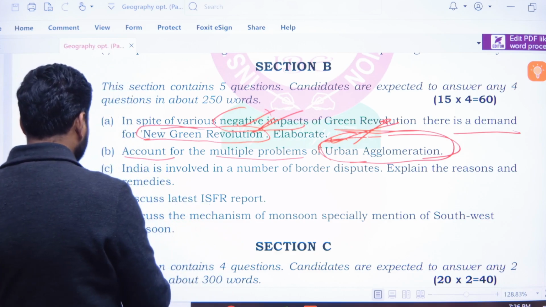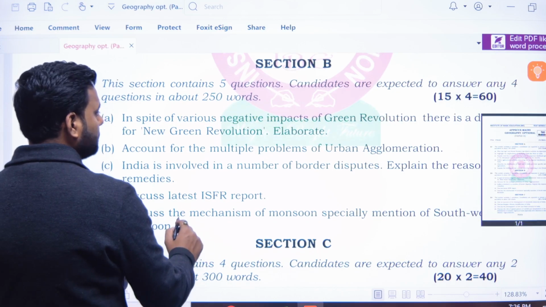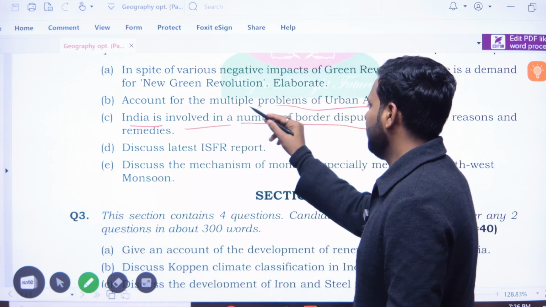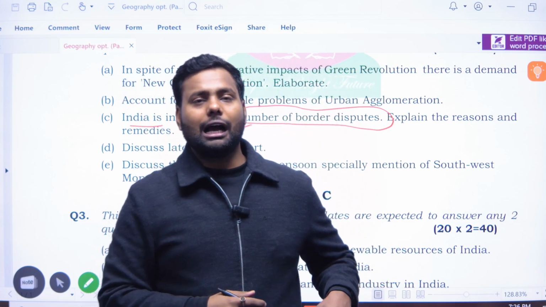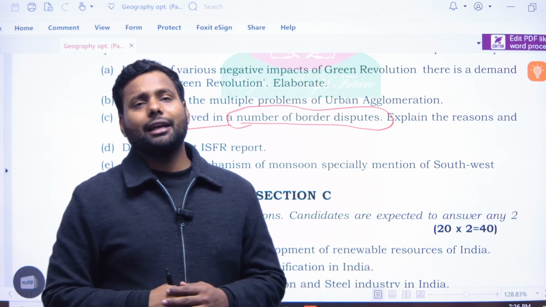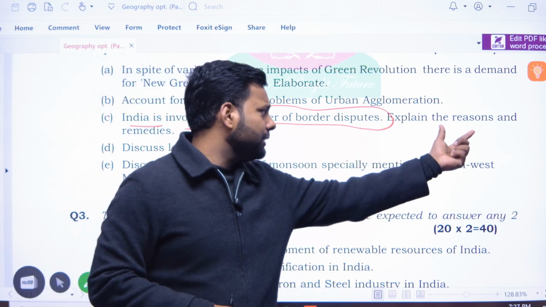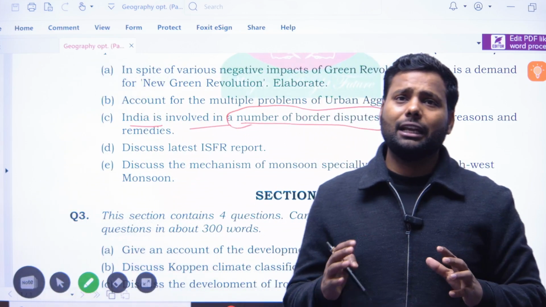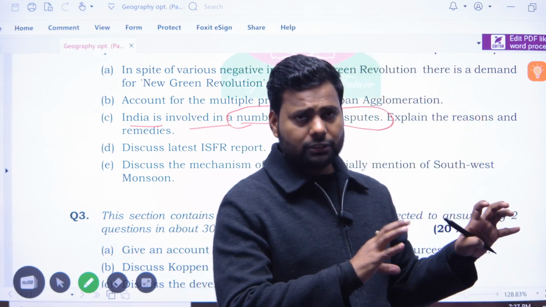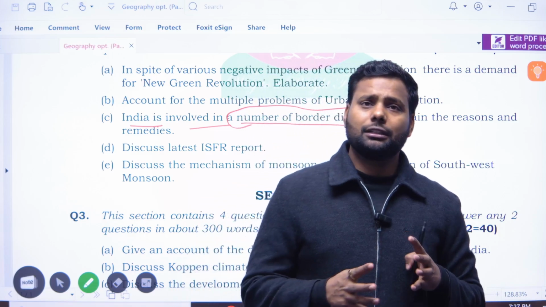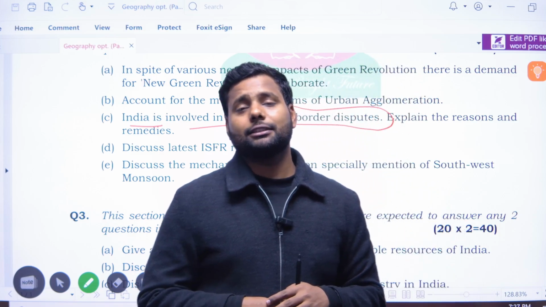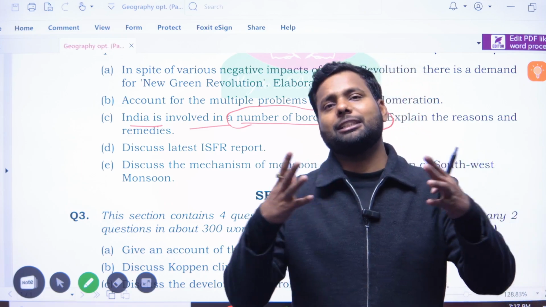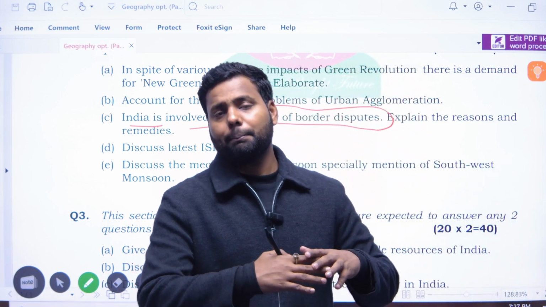Okay, now we are going to discuss: India is involved in a number of border disputes. We all know that India's frontier and boundary are involved in a number of disputes. Explain the reasons and remedies. Firstly, we have to identify on which zones India is facing border disputes and challenges, like Sir Creek in the Rann of Kutch, Gujarat, Rajasthan, some areas of Punjab, as well as Pakistan-occupied Kashmir.